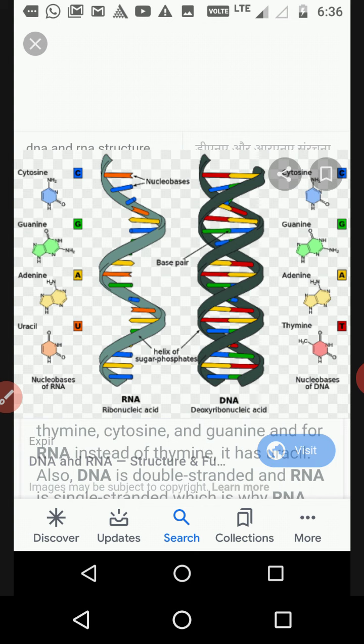Previously, you studied Mendel's laws in that chapter. After that, many scientists studied the results and ratios of Mendel's laws, and they found that not only factors are responsible for transferring inherited characters from one generation to another.